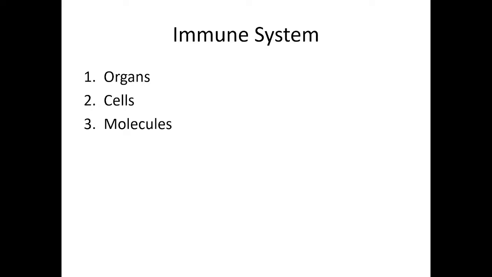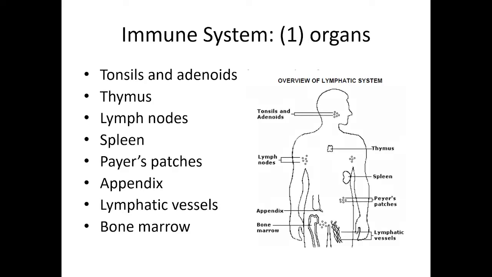Okay, so we all are aware of what is composing the immune system. These are the organs. Any organ which you have any query about, how it is acting as an organ related to the immune system? Tonsils and adenoids over here. Then thymus is there. Then we have different lymph nodes. Then spleen, we all know. Peyer's patches are present in the GI, in the intestine. Then we have the appendix, lymphatic vessels, and bone marrow.